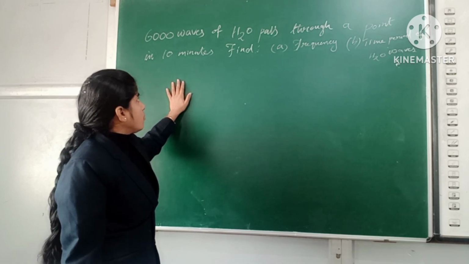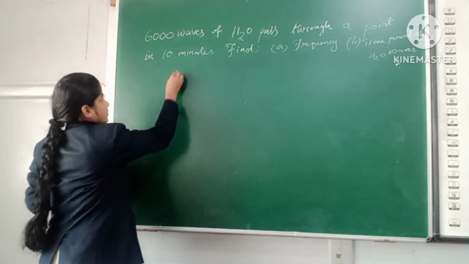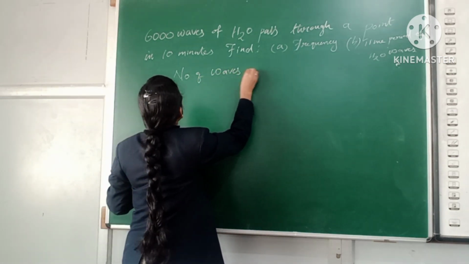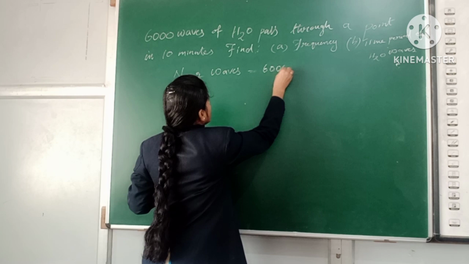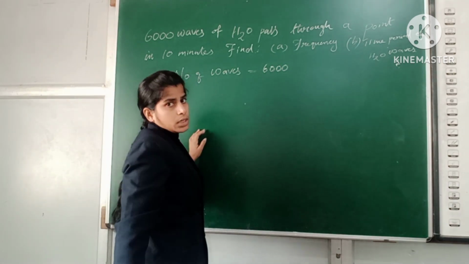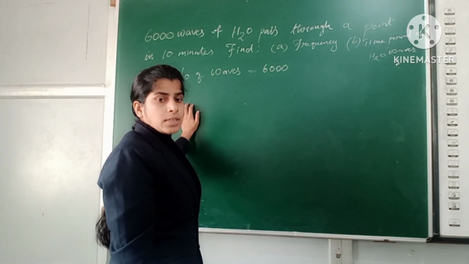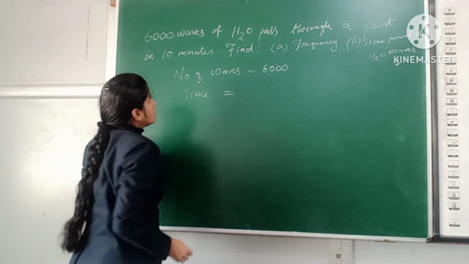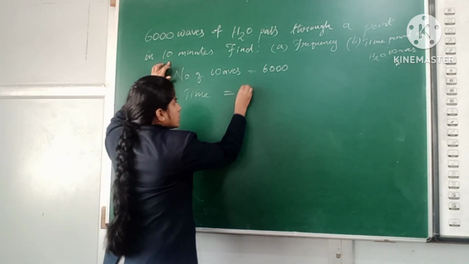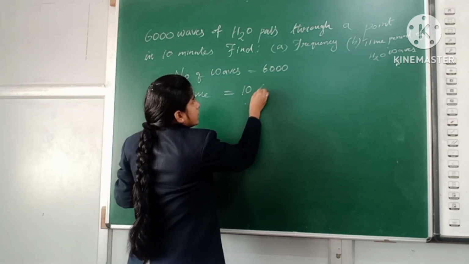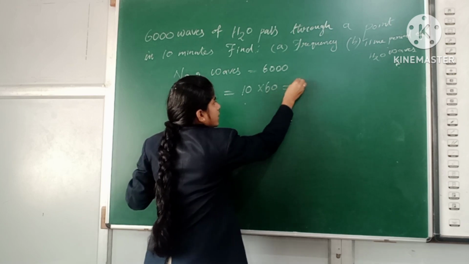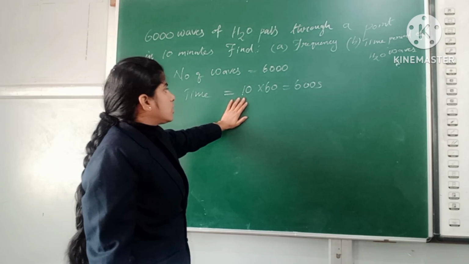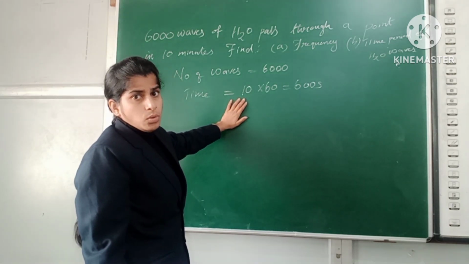First, the number of waves given is 6,000. Now we need to find the time. The time given is 10 minutes. Converting to seconds, 10 into 60 gives 600 seconds. So 10 minutes needs to be converted to seconds.